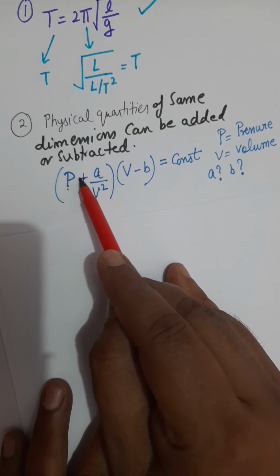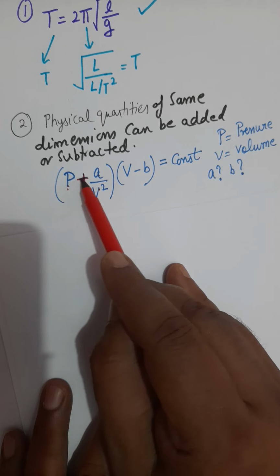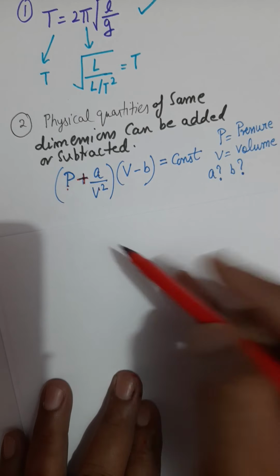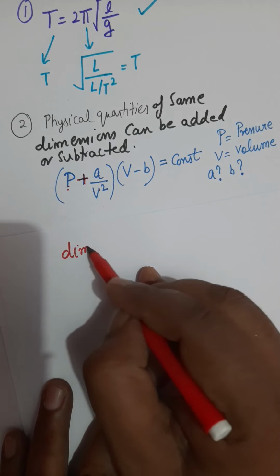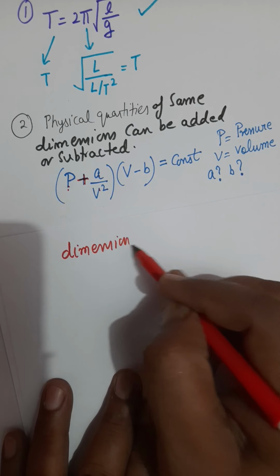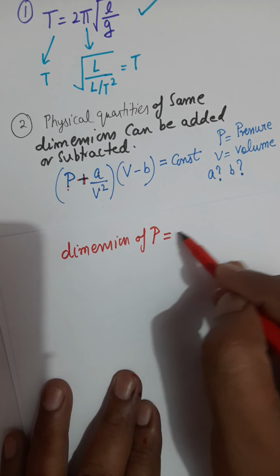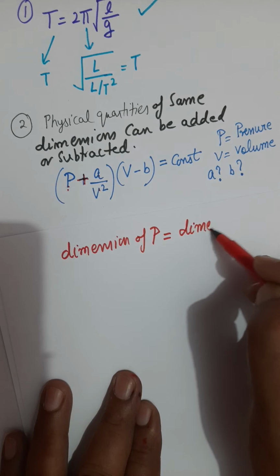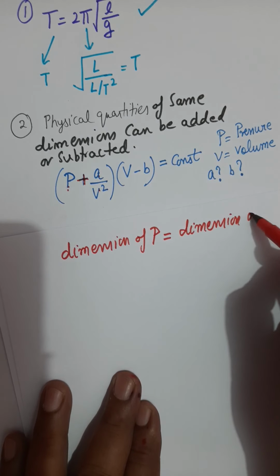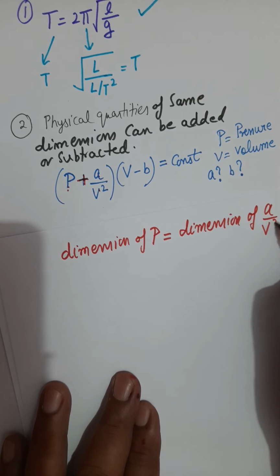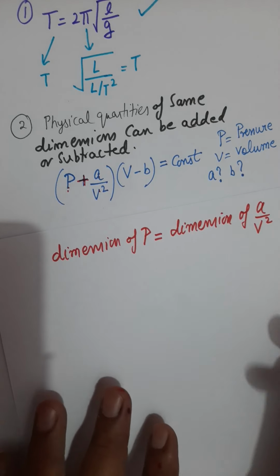So they can be added only if the dimension of P is same as the dimension of A over V square. Otherwise, we cannot add them.